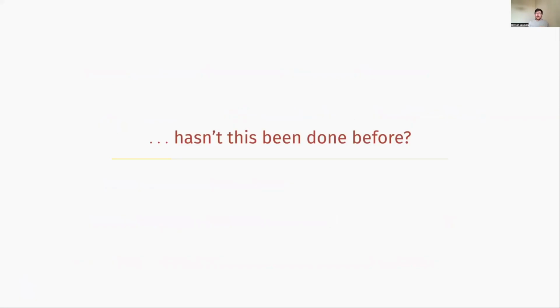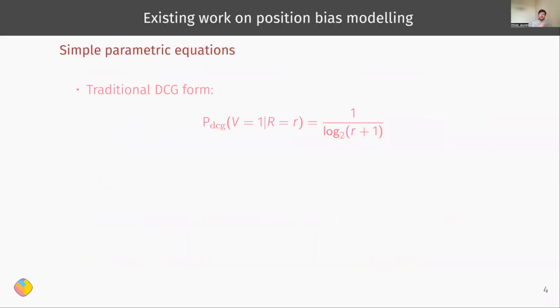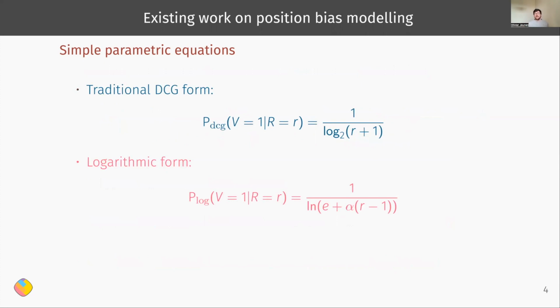Right, great. So now we're convinced that this is an important problem, but hasn't this been done before? Well, I think most existing work in the field focuses on web search use cases and on very simple equations, right? Most famously, you have this logarithmic form of DCG, which has been widely adopted. But we can also make this slightly more general, where now we have a logarithmic form which has a single parameter alpha. There are also some works that use entirely different forms, where you, for example, have an exponential form with a single parameter gamma. But they're all still very straightforward and very simple functions.